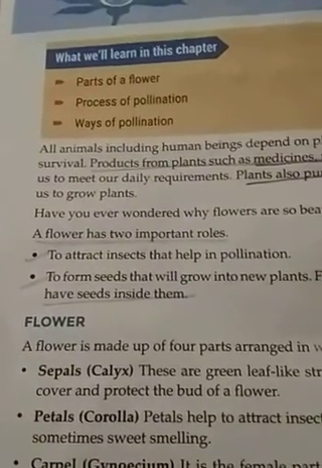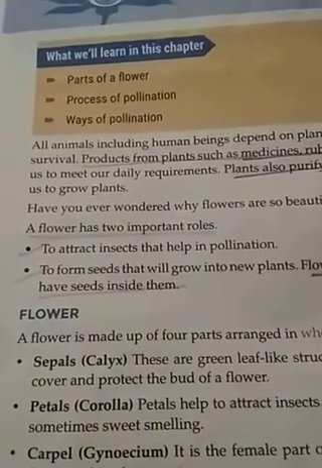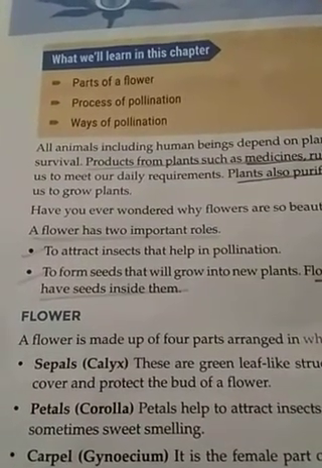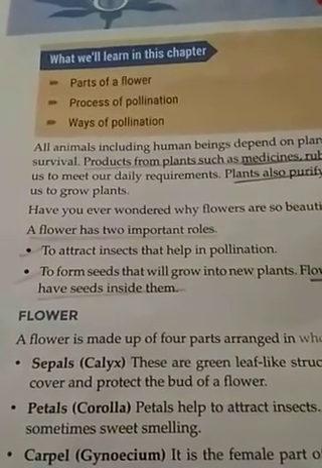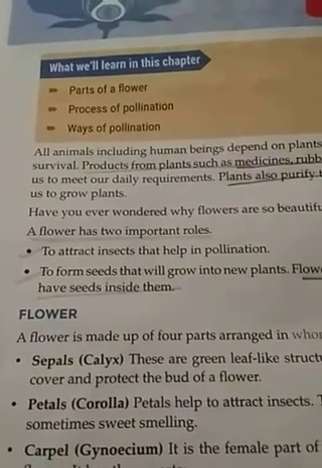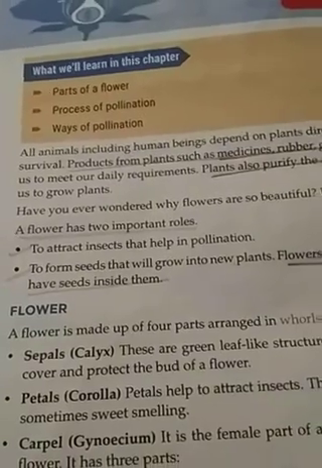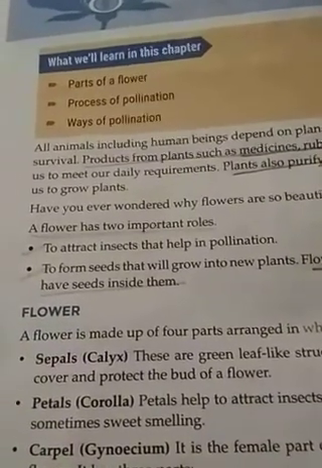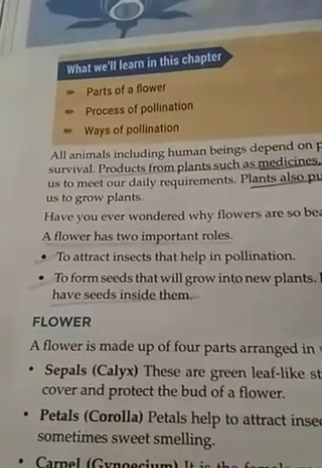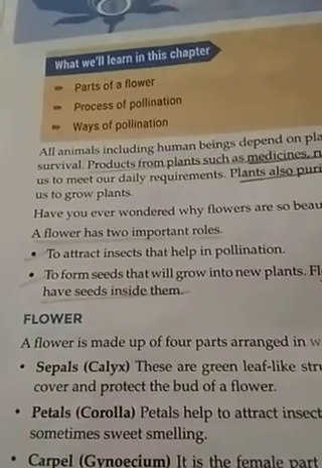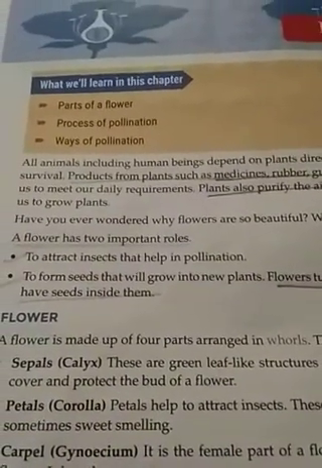So have you ever noticed, or thought of, how these flowers came into existence, how flowers are formed? These very basic things we are going to deal with in this chapter, that is pollination.